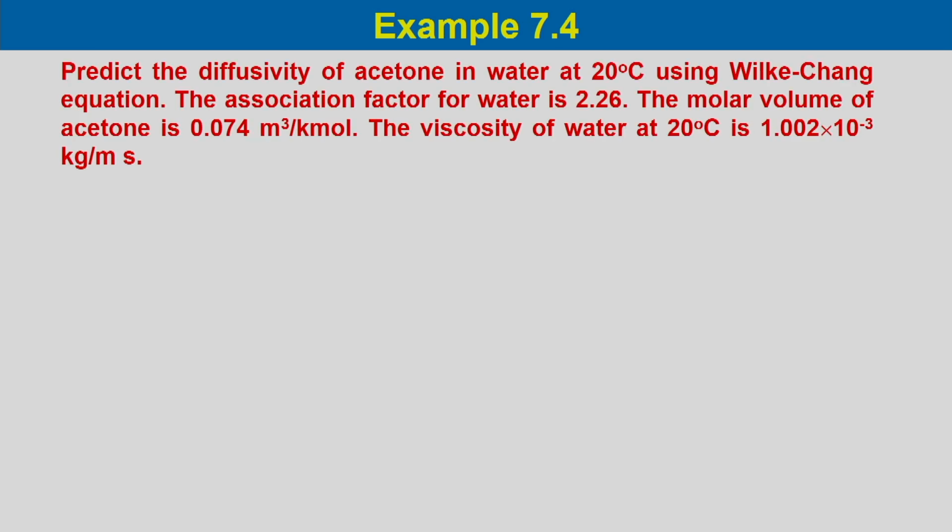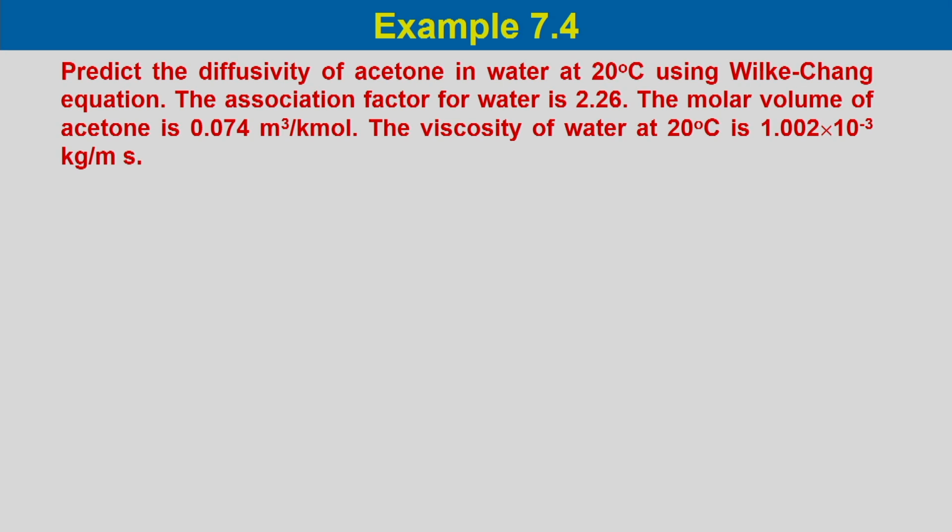Now, let us take an example. Predict the diffusivity of acetone in water at 20 degree centigrade using the Wilke-Chang equation. The association factor for water is 2.26. The molar volume of acetone is 0.074 meter cube per kmol. The viscosity of water at 20 degree centigrade is 1.002 into 10 to the power minus 3 kg per meter second.